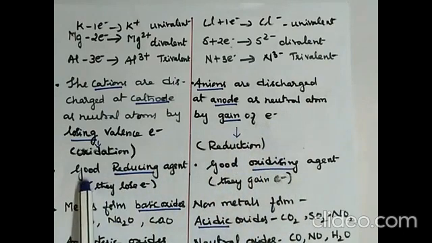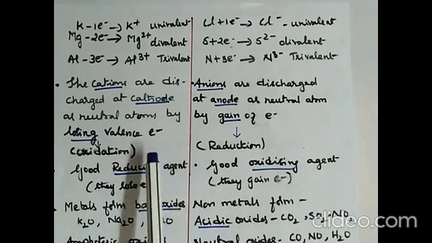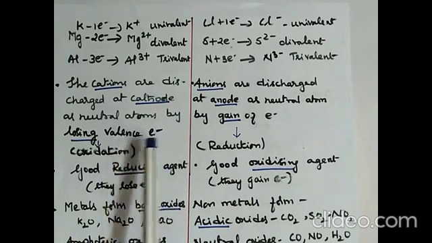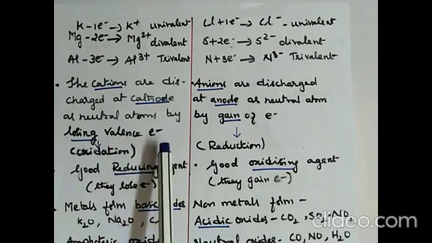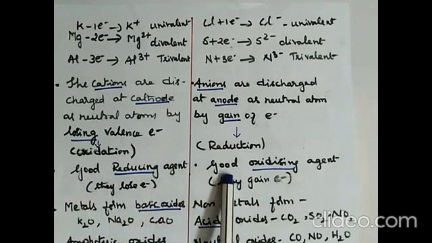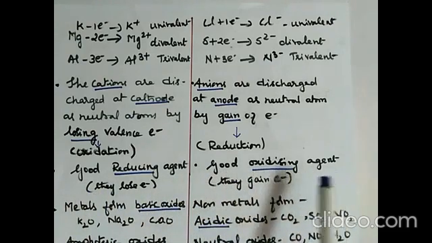Then the next point, metals are good reducing agents. Don't get confused with oxidation and reducing agents, they're totally different. Oxidation is loss of electron and reduction is gain of electron. A good reducing agent loses electrons, and non-metals are good oxidizing agents, that means they gain electrons.